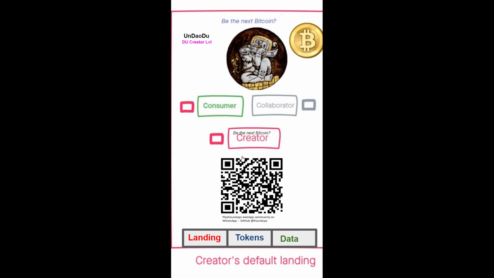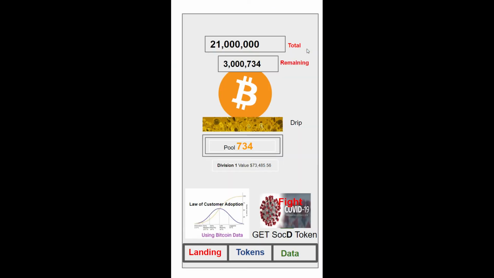All right. So now one of the things I want to do as part of this framework is to tokenize it, to empower people to run this. Think of this as a miner, right? It works like Bitcoin. So what I'm doing is adding what's known as the SocD token to it. So the SocD token, right, fight Corona, get the SocD token right here. How Bitcoin works, basically, if you don't know, there's 21 million. This is just kind of an approximation. Bitcoin doesn't work like this, but this is a simplified version. If you were to dumb it down, there's 21 million.